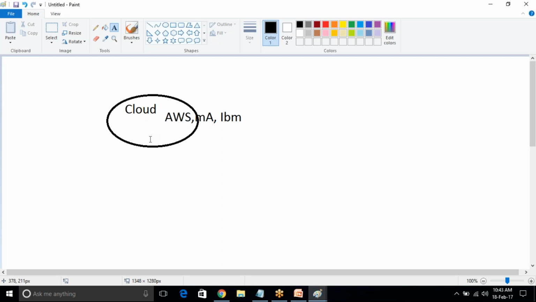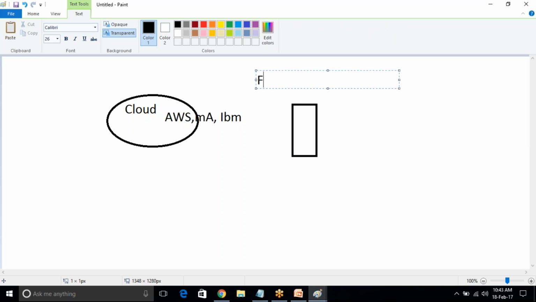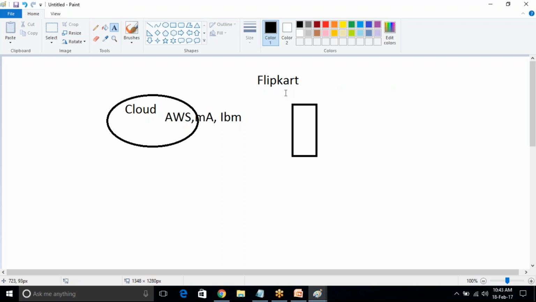So cloud, see, for example, I'm taking one Flipkart site. Flipkart, I'm taking Flipkart example. Normal days, Flipkart, they are using three servers.